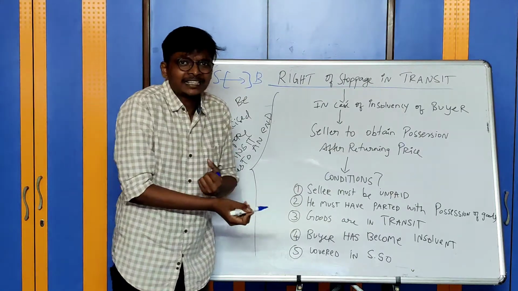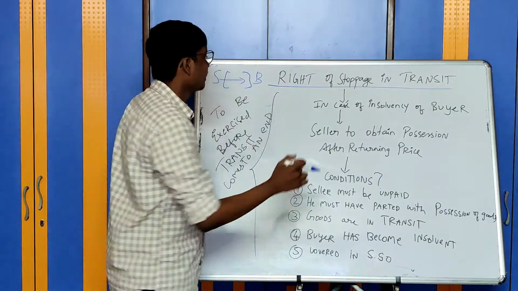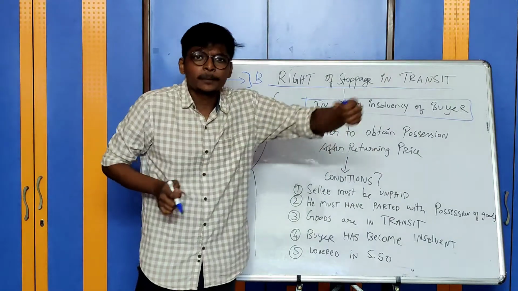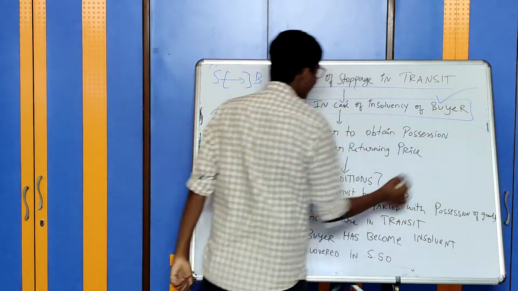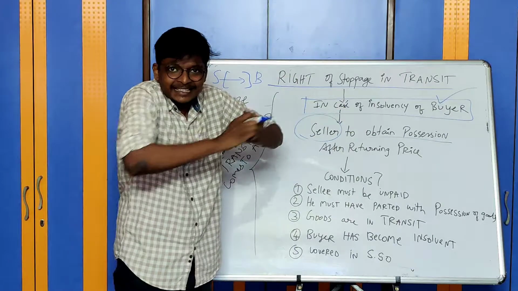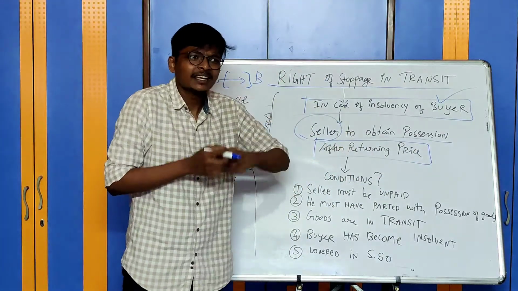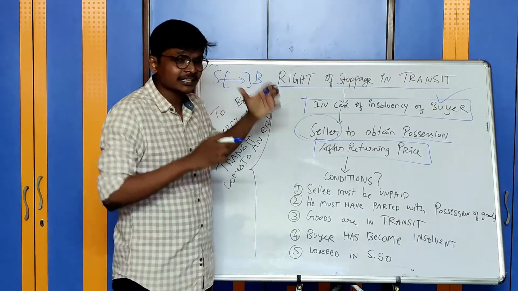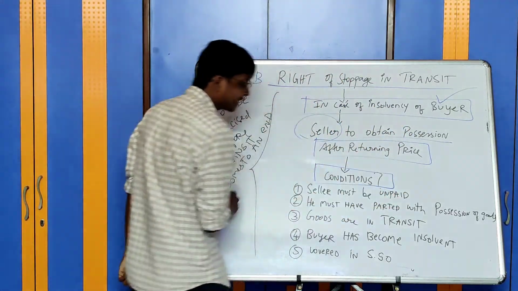During the course of its transit, when does the seller have the right to get the possession back for himself? In case of insolvency of the buyer. So after delivery has started, but before delivery has come to an end, during the transit, if the buyer has become insolvent, then the seller can get the possession back. He can regain the possession after returning the price. If he has received any money, he can pay it back. If he received 50% or 30% or 100%, whatever the case, he has to return the price which he received, if the following conditions are satisfied.